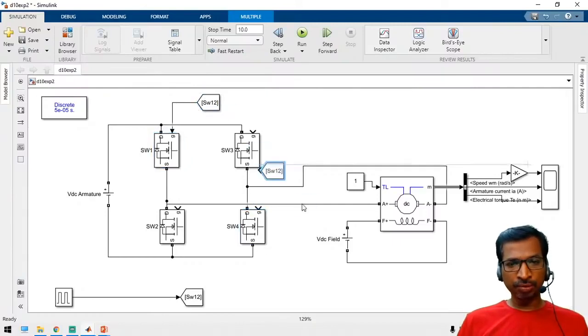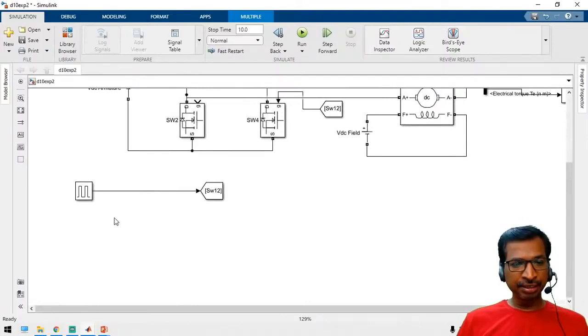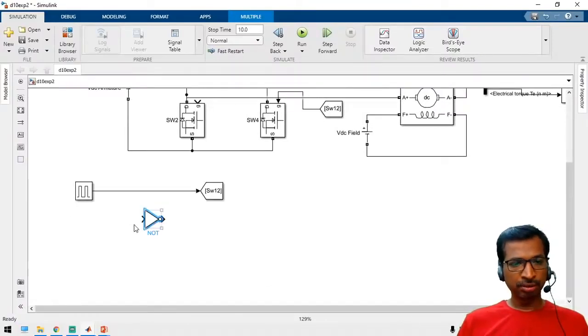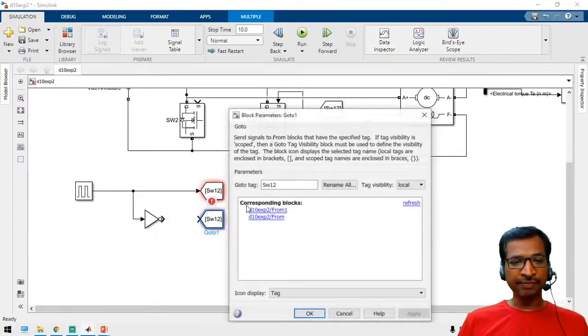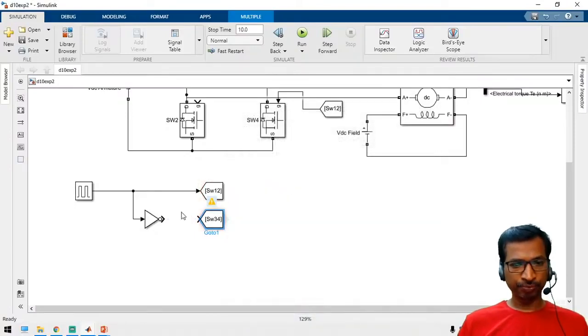So take another From block and connect here. And similarly, now we are going to take a NOT gate. See here, just take a NOT gate. And this is the pulse for 3 and 4.